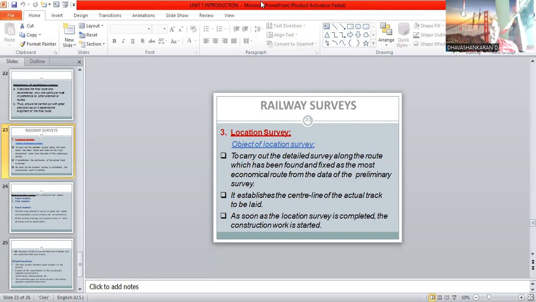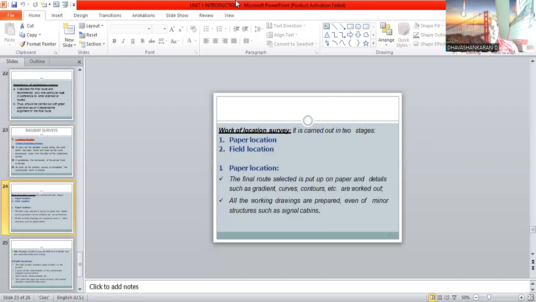Then the final one is the location survey. From this location survey we carry out the detailed survey along the route which has been found and fixed as the most economical route from the data of the preliminary survey. It establishes the center line of the actual track to be laid. As soon as the location survey is completed, the construction work also gets started. The work of the location survey is carried out in two stages: one is paper location and the other is field location.